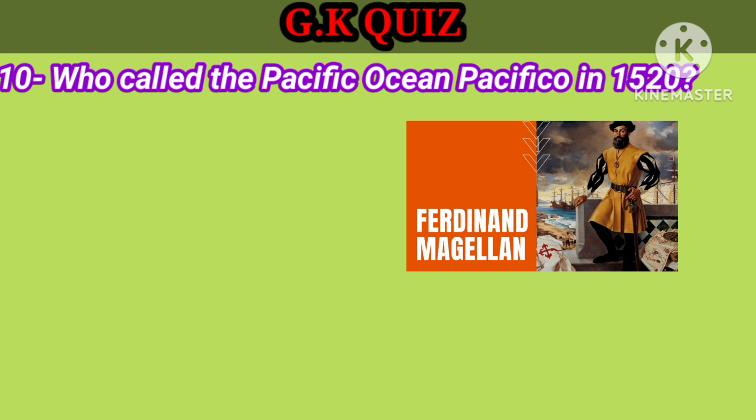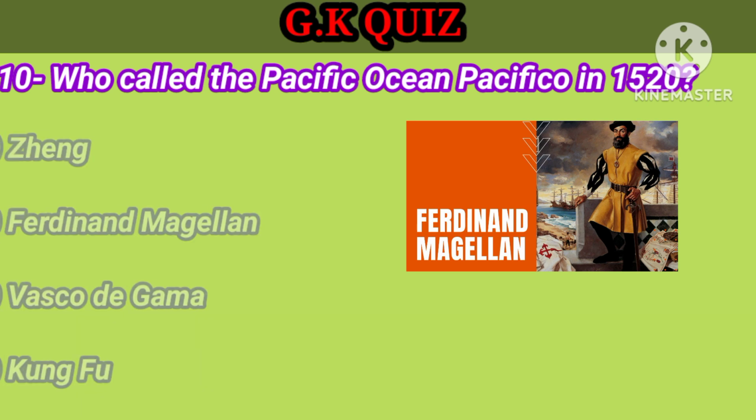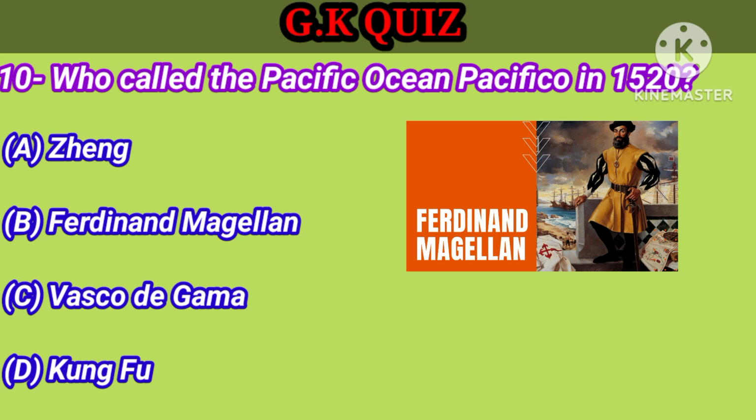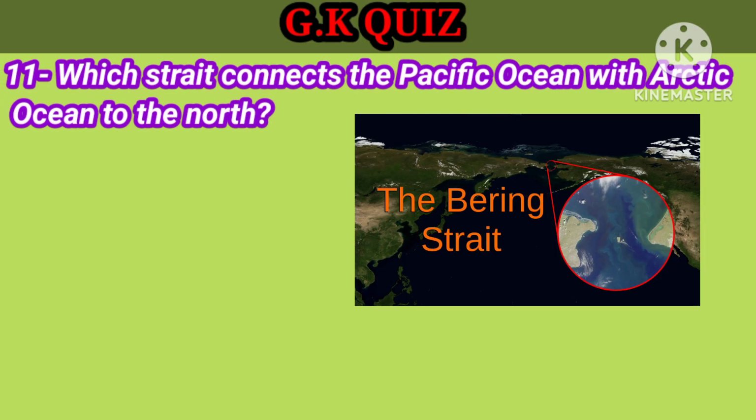Question number 10. Who called the Pacific Ocean Pacifico in 1520? Your options: A. Cheng, B. Ferdinand Magellan, C. Vasco da Gama, D. Kung Fu. Your right answer is B. Ferdinand Magellan.